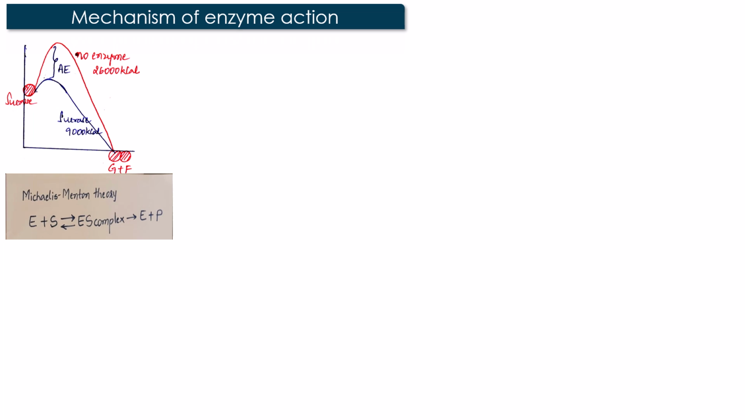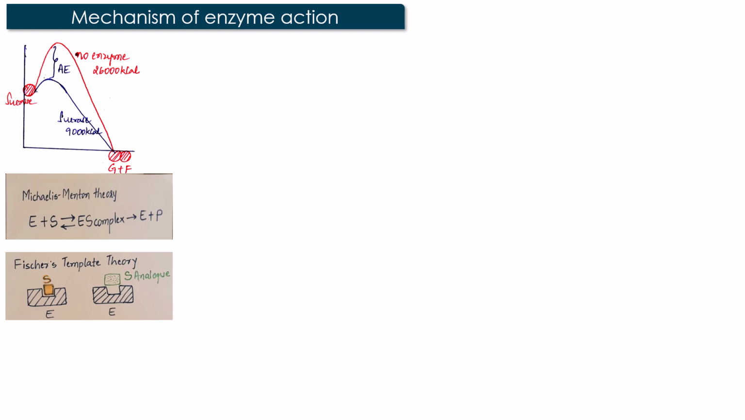A variety of models have been proposed to explain the mechanism of enzyme action, and these include Michaelis-Menten theory, which states that the enzyme combines with substrate to form an enzyme substrate complex, which is a reversible reaction. This is followed by dissociation of this complex to form enzyme and product. This is followed by Fischer's template theory, which states that the substrate fits into the active site of the enzyme just like a rigid lock and key.